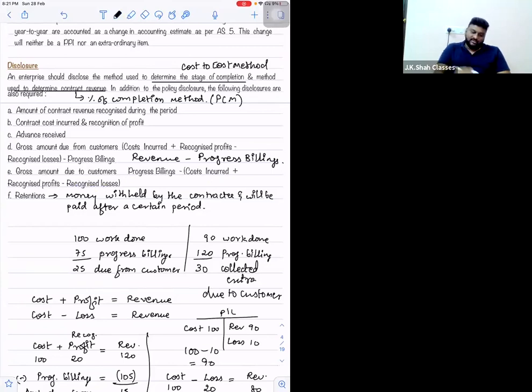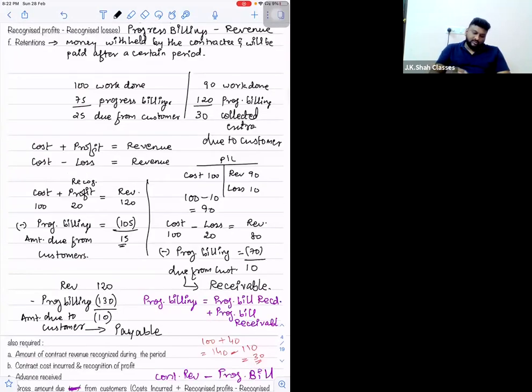That is why progress billings minus cost incurred plus recognized profits, or cost incurred minus recognized losses, which is nothing but revenue. So here I can write it is progress billings minus revenue. As simple as that. Right? And this is just a disclosure that you have to give. I've put some examples also to make you understand.